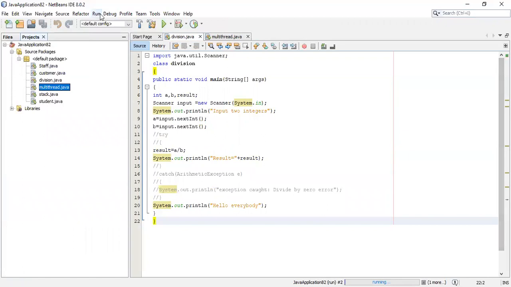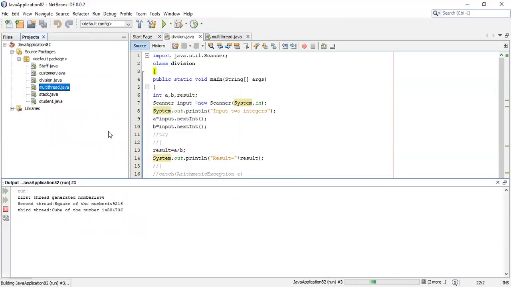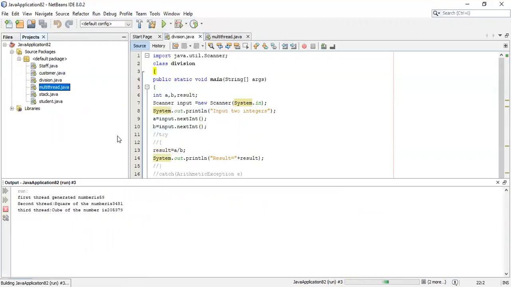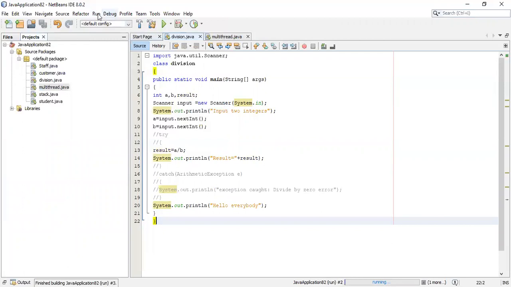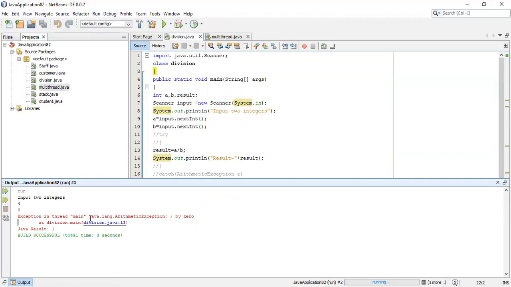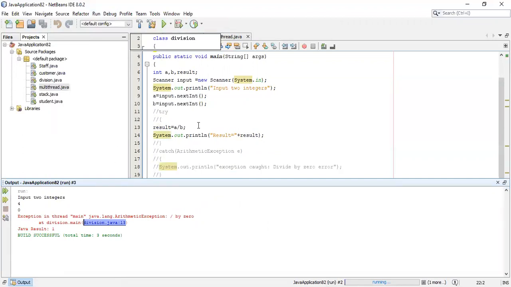Suppose I attempt with a 0, see what happens. Now I am attempting with 0. The system has popped out an error message at line number 13. A divide by 0 error has occurred, and after that the program terminated abnormally.